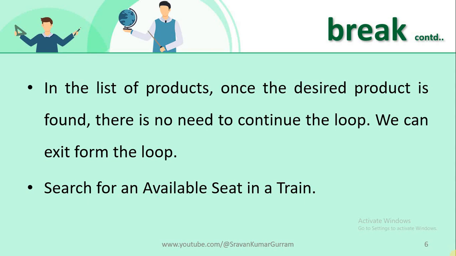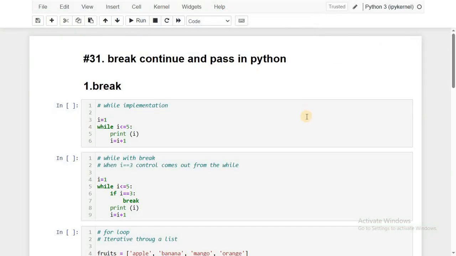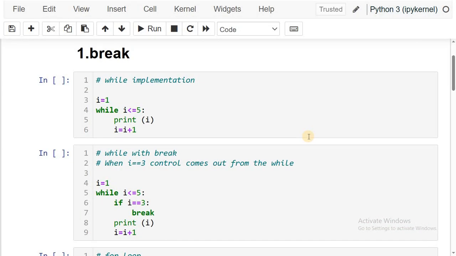In this case also, searching for the available seat is a repeated process. For that we use a for loop. When we find an available seat or an empty seat, we can come out from that loop. Let us implement this. You will get a better idea. I will try to make you understand this concept with the help of this code.